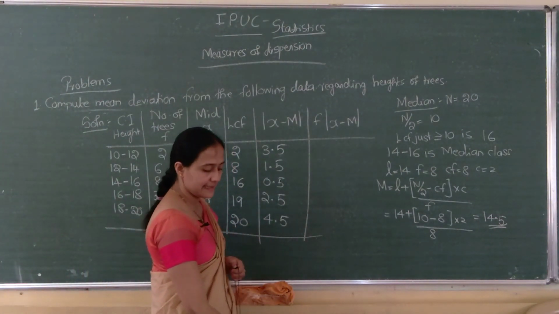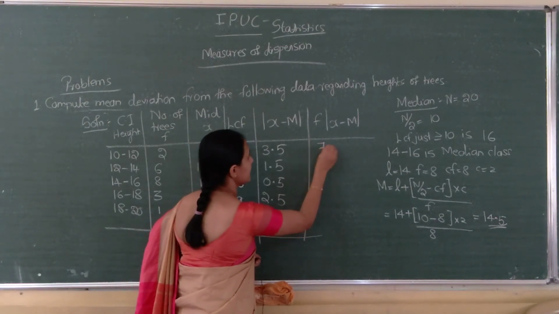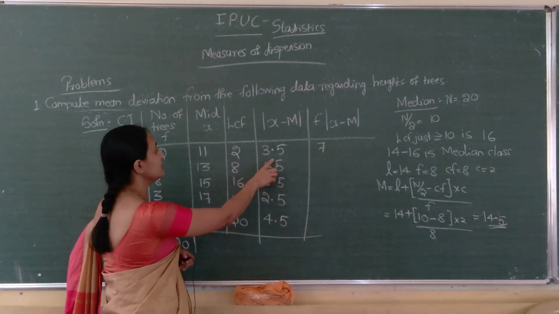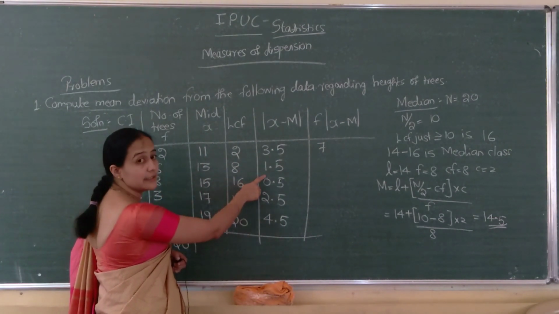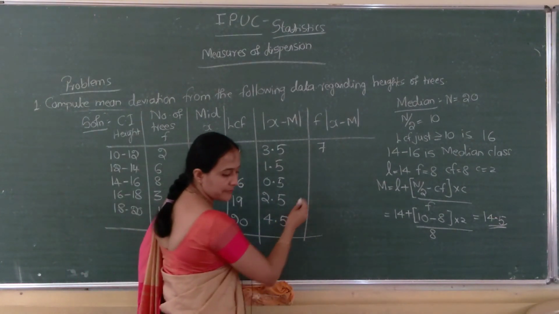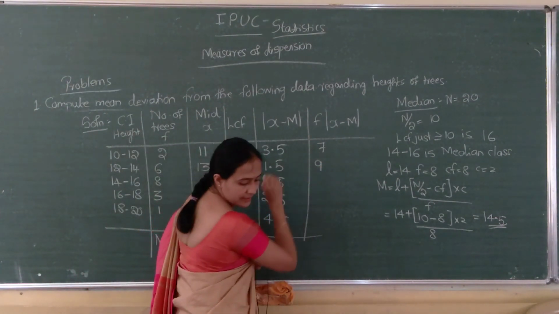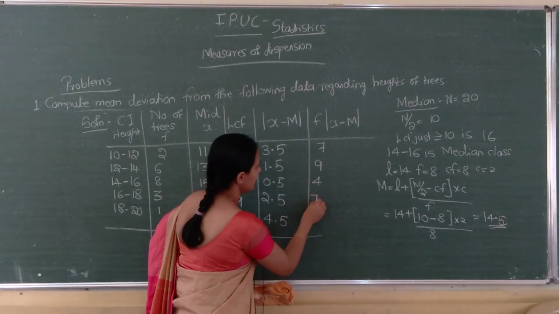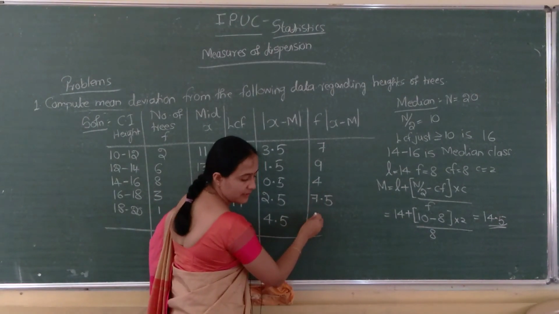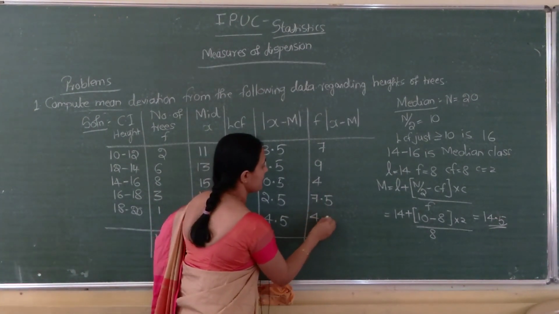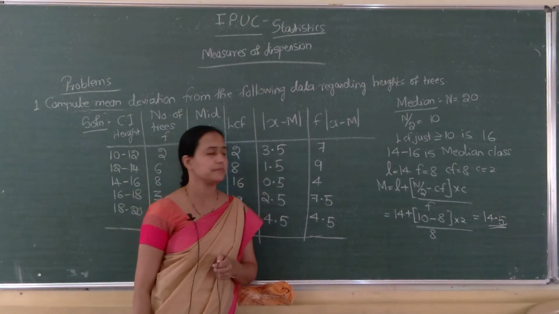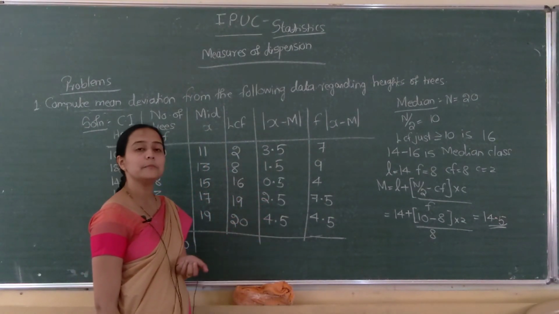See, I'll write the answers. First one 7, that is 2 into 3.5. Next 6 into 1.5, that is 9. Next one 4. Next 7.5. Next 4.5. So just second column into fifth column. So we got this much.